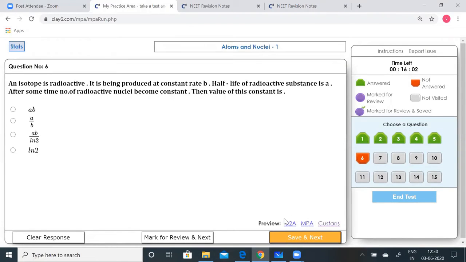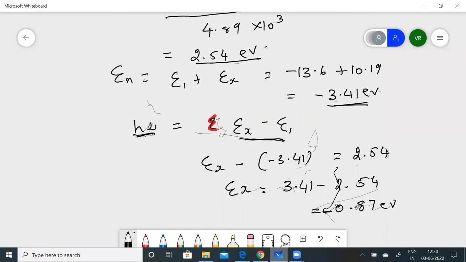An isotope is radioactive. It is being produced at a constant rate B. The half-life of the radioactive substance is A. After some time, the number of radioactive nuclei becomes constant. Then the value of this constant is?